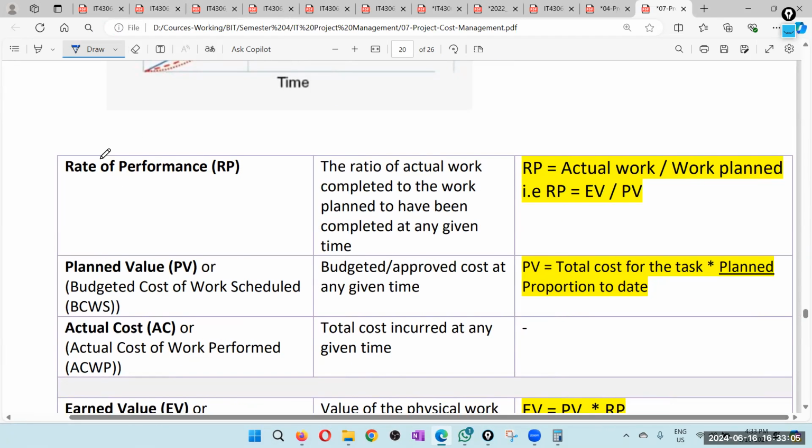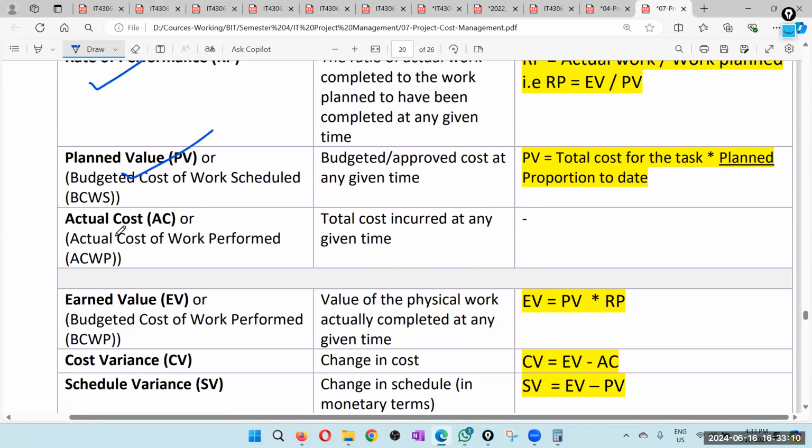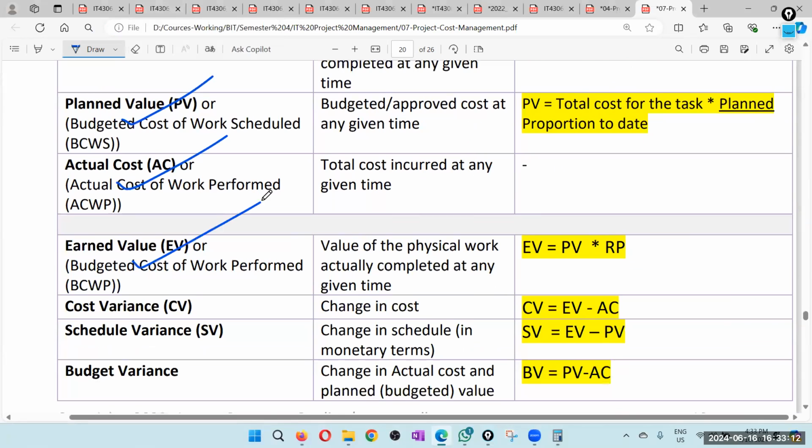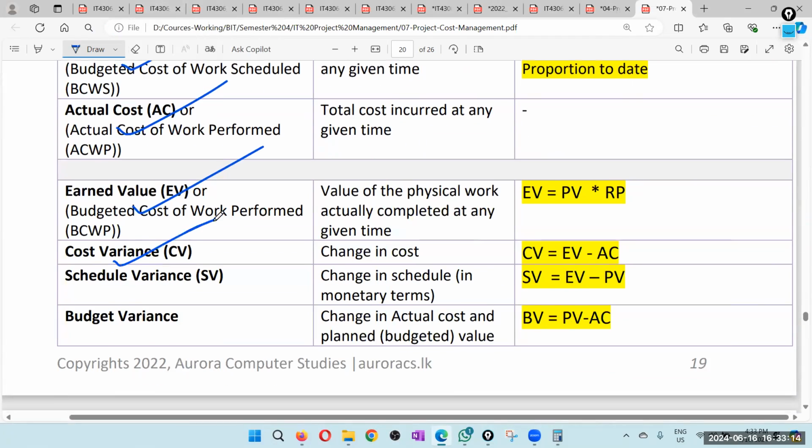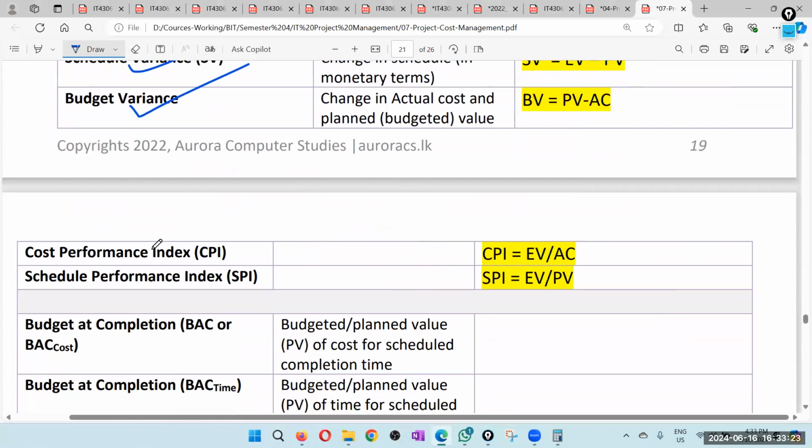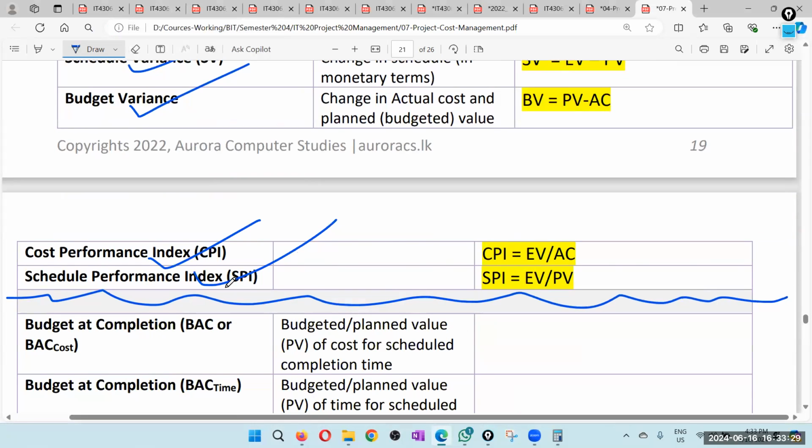So these are the different things. Of course, we have already discussed rate of performance, plan value, actual cost, earn value. We know what is cost variance, schedule variance, and budget variance. These are not new things. And also we know what is cost performance index and schedule performance index. These are another set of things we can do now. What are those?